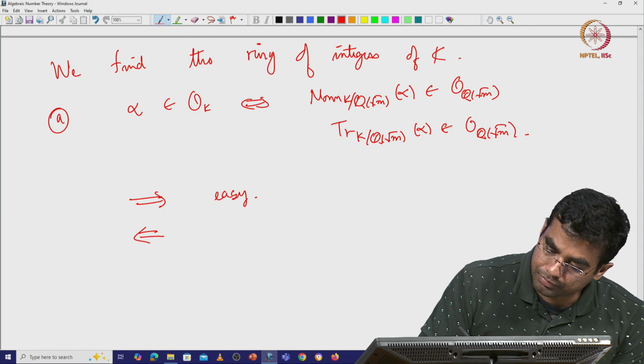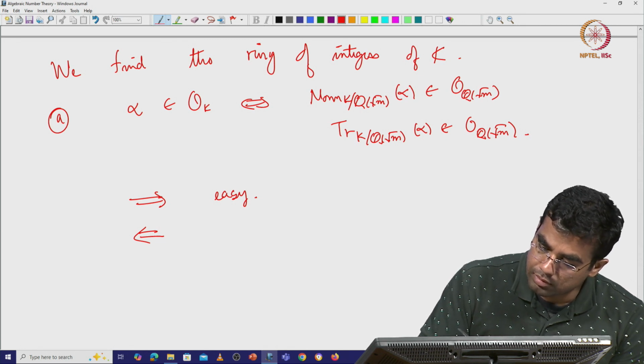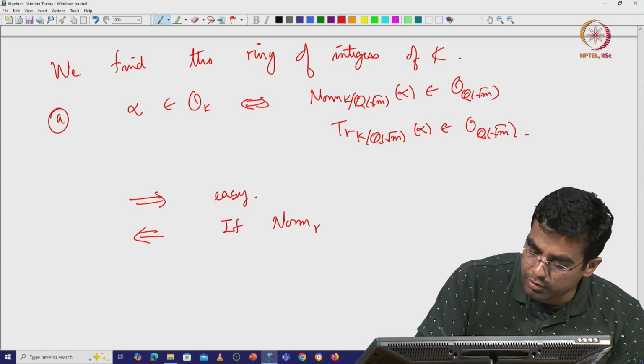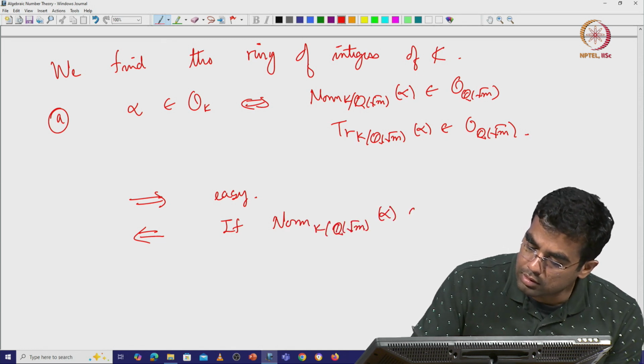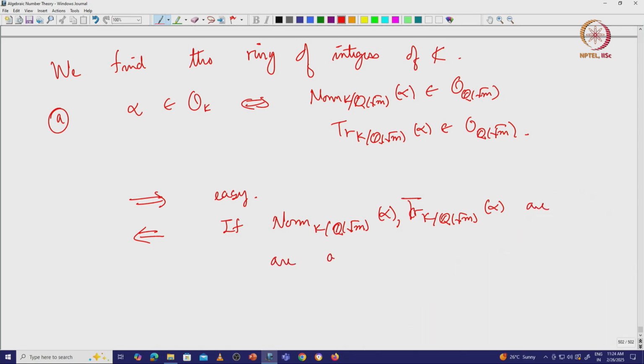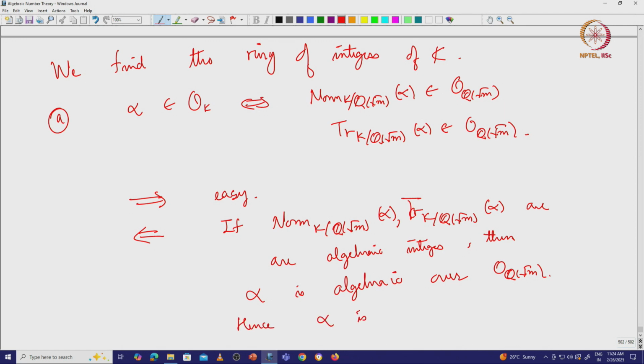So, if the norm from K to Q(square root of m) of alpha and the trace from K to Q(square root of m) of alpha are algebraic integers, then alpha is algebraic over O_Q(square root of m), and so hence alpha is integral over Z. So, alpha belongs to O_K.